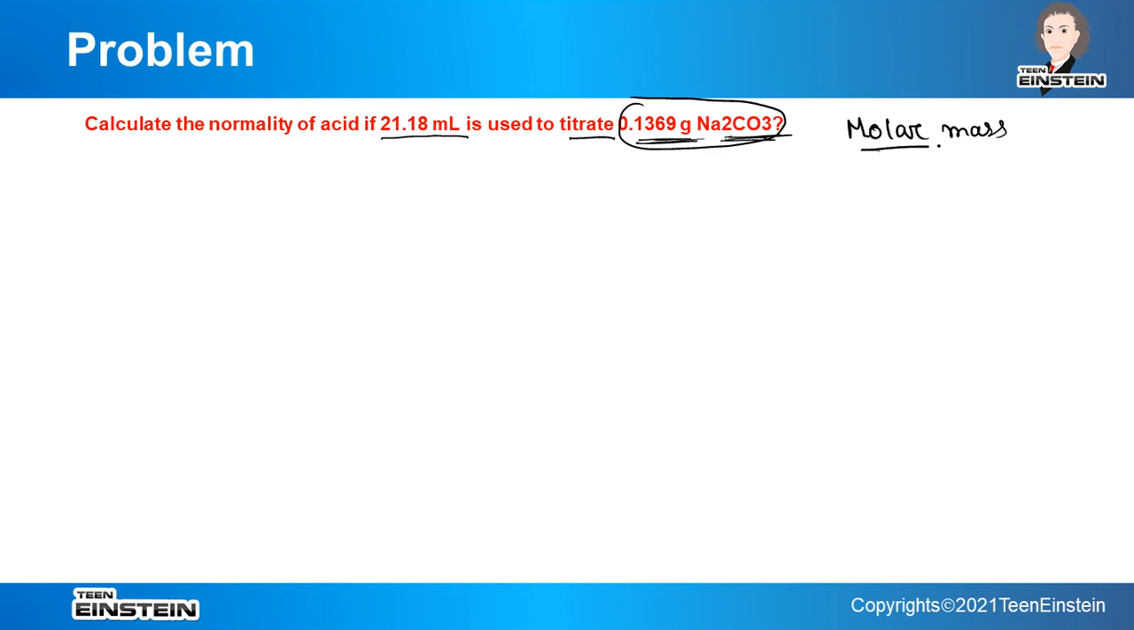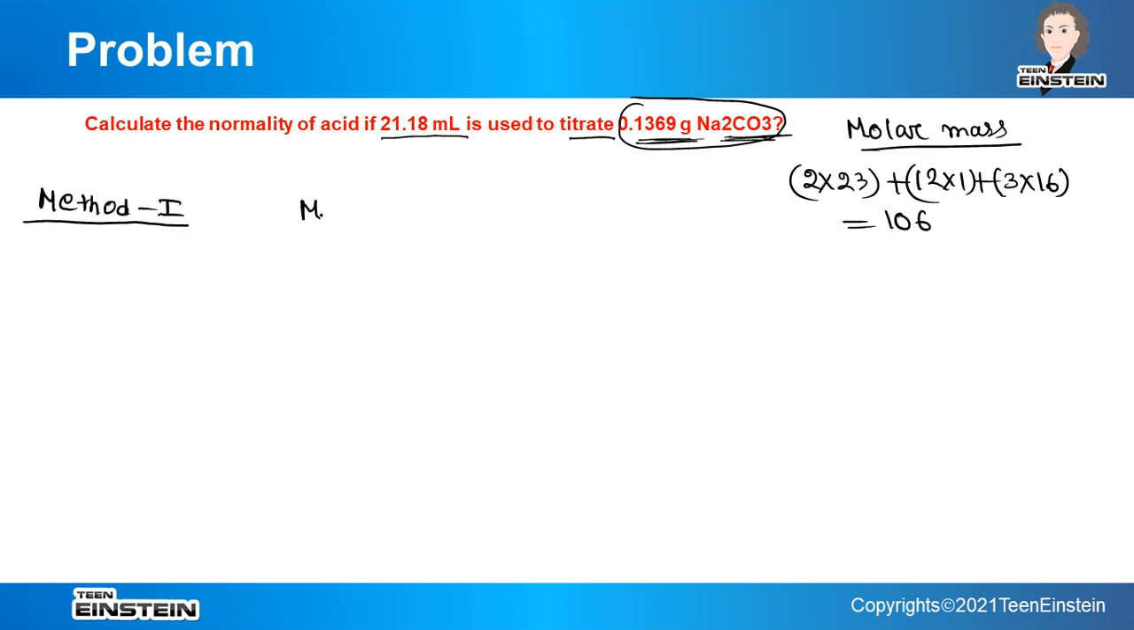We have just done it in another problem, but again I am doing this. 2 into 23 for 2 sodium atoms, 12 for 1 carbon atom, and 3 into 16 for 3 oxygen atoms. This will be 106 grams. So this is the molar mass of Na2CO3. Now gram equivalent you can find out by two methods. Whichever you find better, you can follow that. So I am showing both here. Suppose this is method 1 and this is method 2. From both methods we will get the same answer.